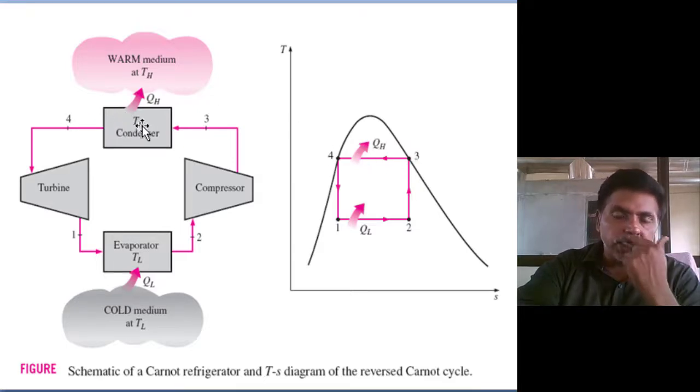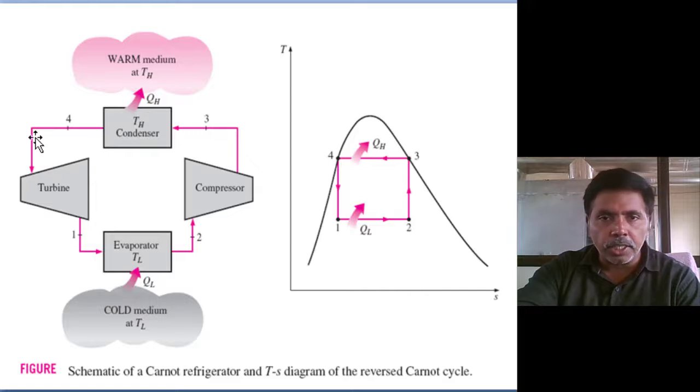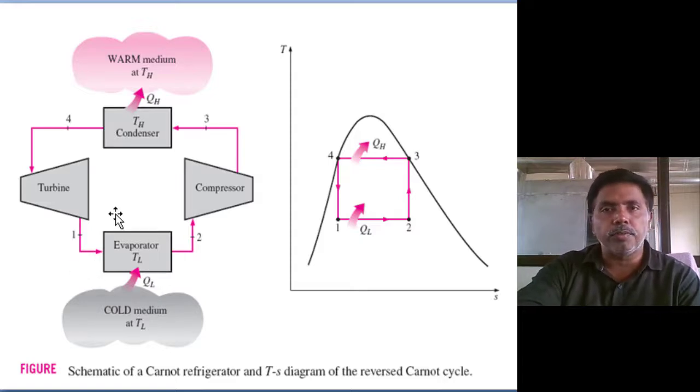Here, earlier in the boiler we were supplying heat, but here it is the condenser, and we are rejecting the heat. Reverse the cycle. Earlier, in the pump we were supplying energy; here we place a turbine and extract energy. Earlier we rejected heat in the condenser; here we are absorbing the heat. We just reverse all the processes. Then you see the 1 to 2 and 3 to 4 processes. Heat absorption at an isothermal process is practically possible because it is in the wet region only, and heat rejection at an isothermal process 3 to 4 is also practically possible. So two processes in the reversed Carnot cycle are practically possible.